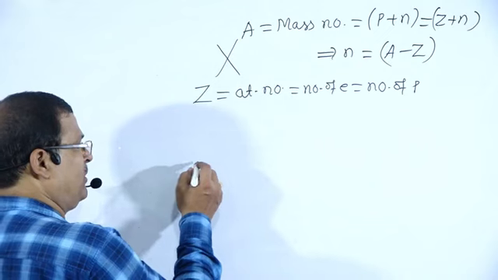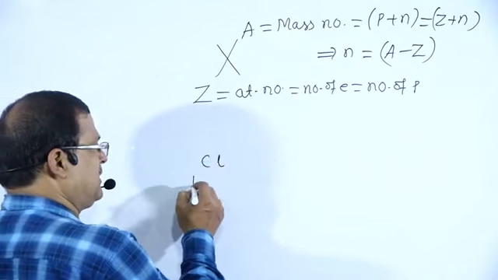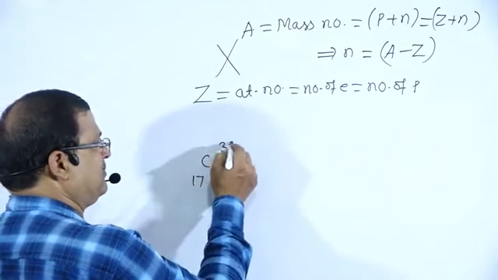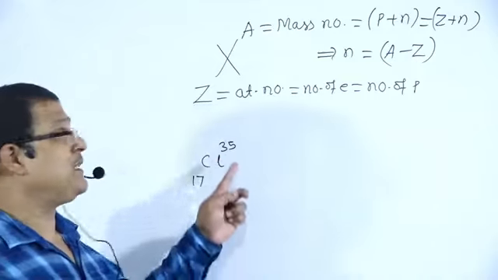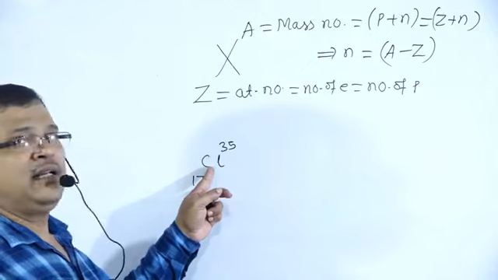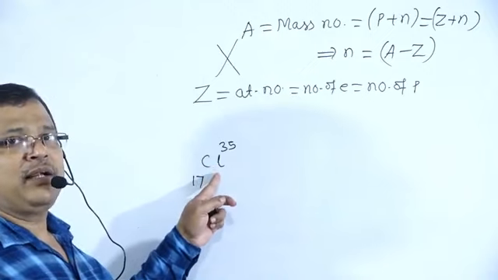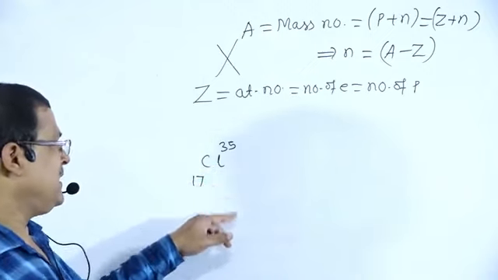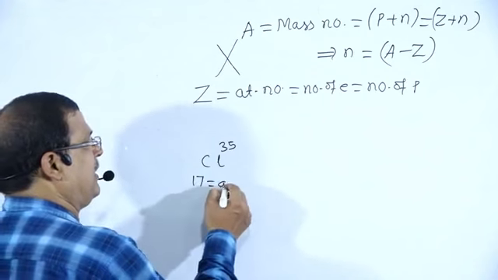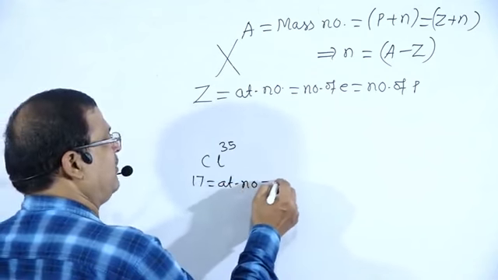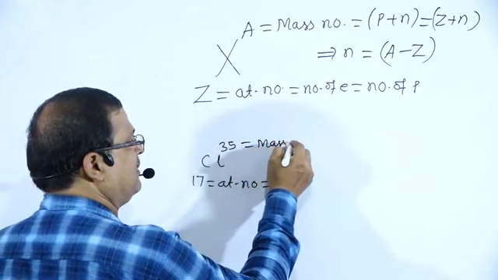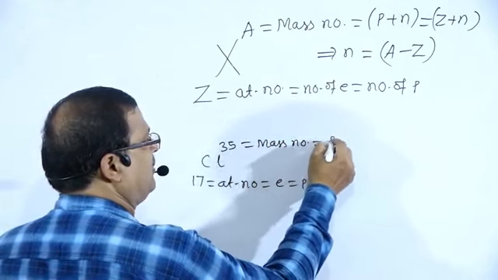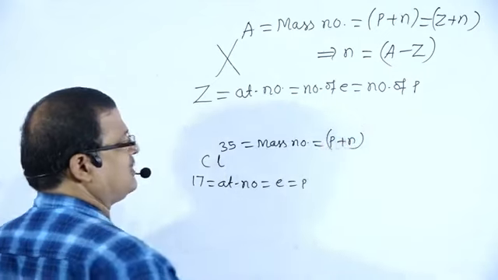For example, chlorine 35 with atomic number 17. Cl is the symbolic representation of that element. 17 stands for the atomic number, which is the number of electrons and the number of protons. The mass number is equal to the number of protons and neutrons.